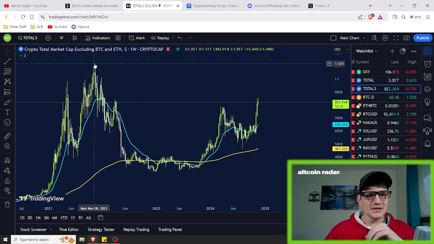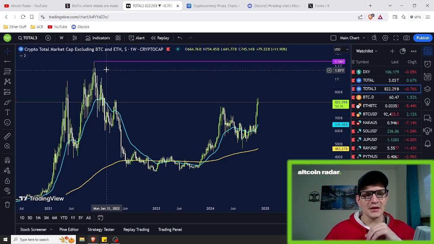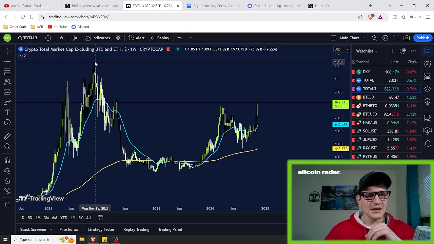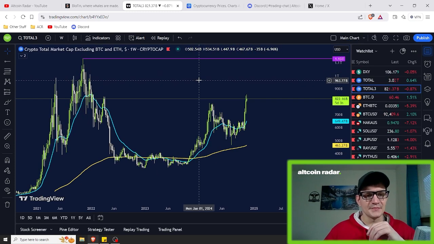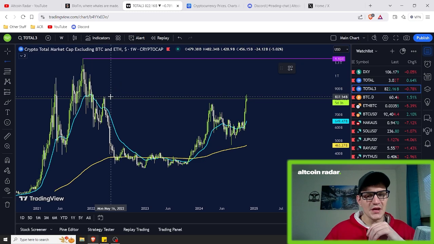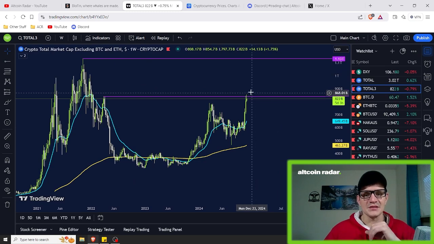So as you guys can clearly see, in our last bull run in 2021, we topped out way up here at around 1.13 trillion. So let's go ahead and mark that here as a cycle high that we want to eventually reach. Now, as you guys can clearly see here, we have also got this high right in here as well. So we can mark that as a resistance level as well.